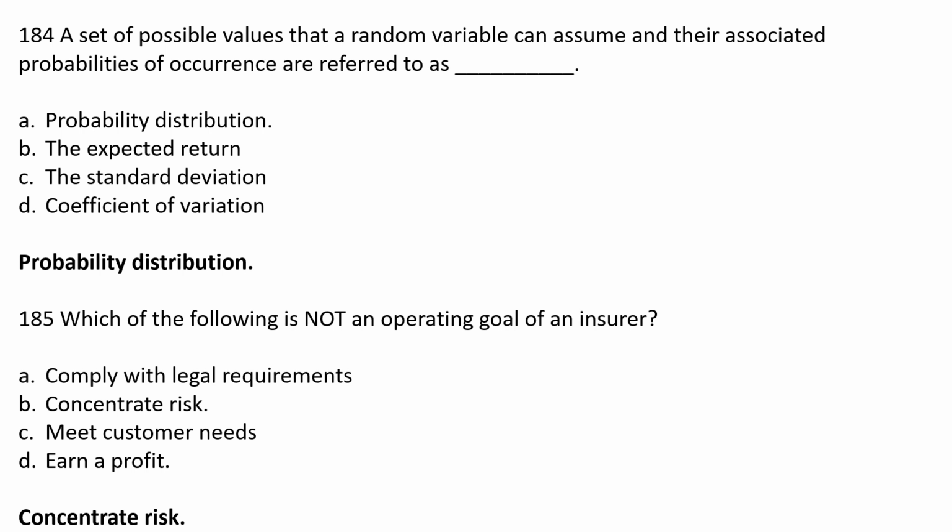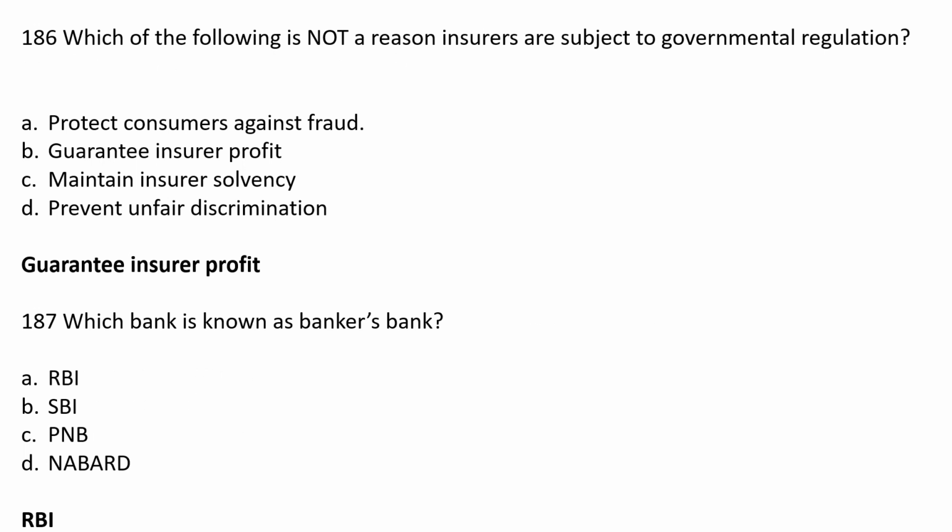Next MCQ. Which of the following is not a reason insurers are subject to governmental regulation? Option A, protect consumers against fraud. Option B, guarantee insurer profit. Option C, maintain insurer solvency. Option D, prevent unfair discrimination. The correct answer is option B, guarantee insurer profit. So it is guarantee insurer profit that is not a reason for regulation.